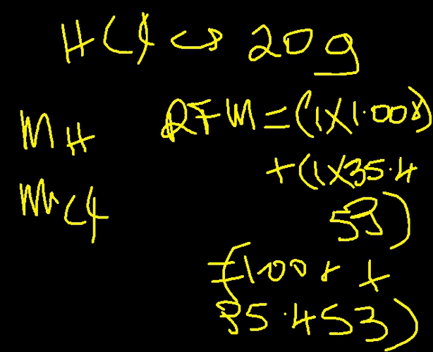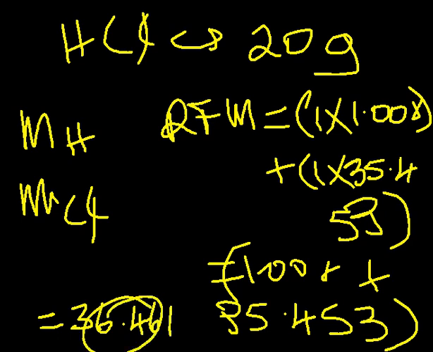So we have 1.008 plus 35.453. That is given as 36.461. That is the relative formula mass of the compound. The next, we should have the percentage composition.